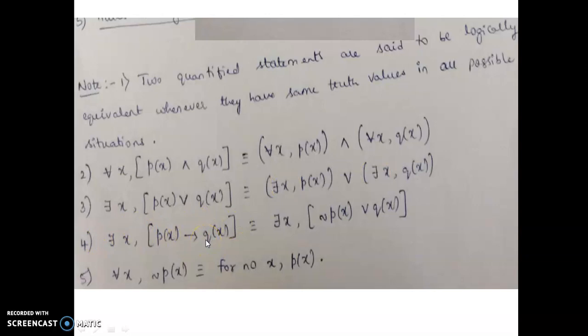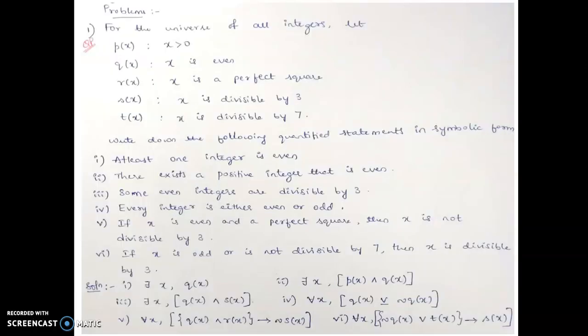In the conditional, we use negation of p or negation of q, as we saw in the laws of logic. And for all x, negation of p of x is equivalent to for no x, p of x. We'll see this in the coming examples.